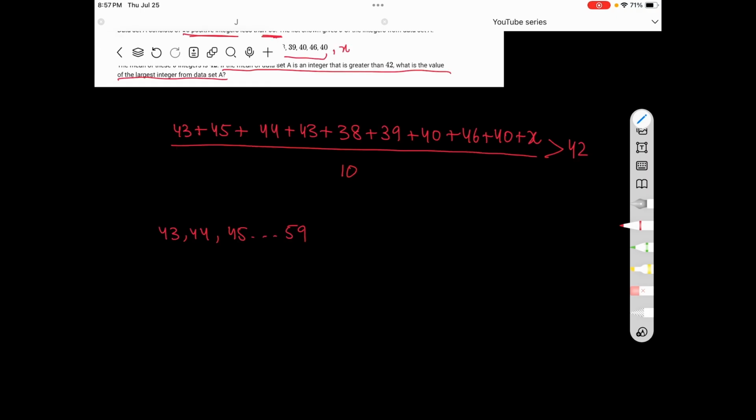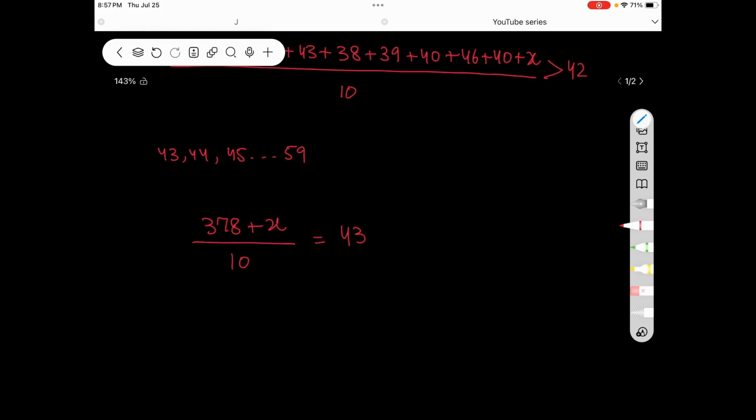So let's try turning this inequality into an equation. If we sum all of these numbers up, we get 378 plus x divided by 10 is equal to 43. Now why did I choose 43 instead of 42? Because the mean of these integers is an integer that is greater than 42. So what's the next biggest integer after 42? It's 43. Let's solve for x. So x equals 43 times 10 minus 378. And that turns out to be 52.